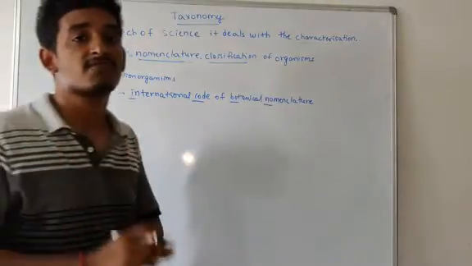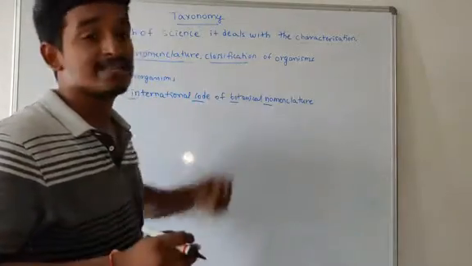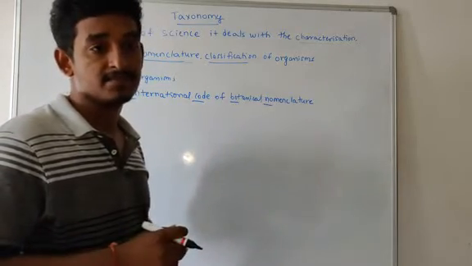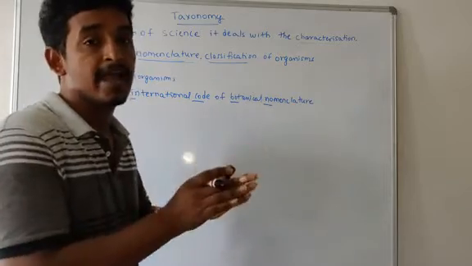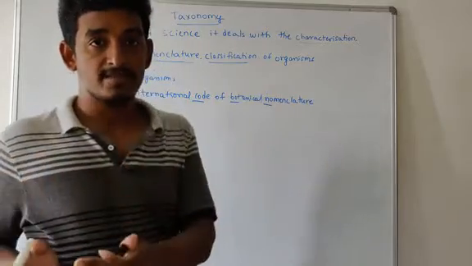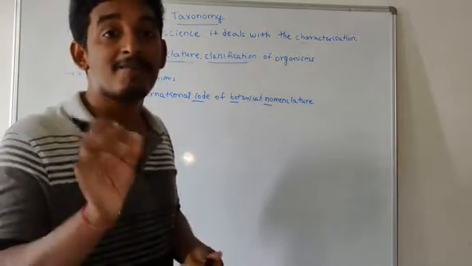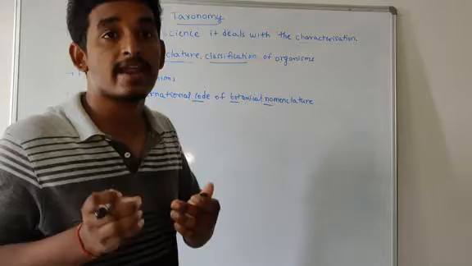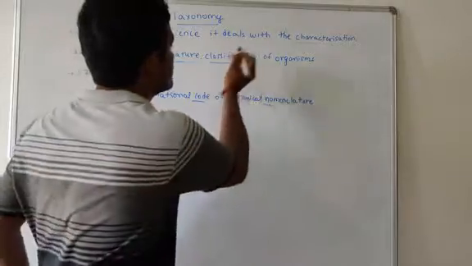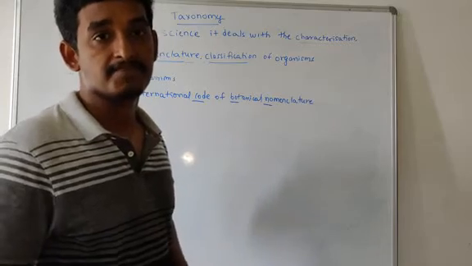So the next step is classification. Classification means after we provide a scientific name, we should classify the plant into various categories. For example, a newly identified plant shows certain family properties, like it is similar to Fabaceae, Solanaceae, Liliaceae or Asteraceae. Based on which family characters it shows, it comes under Fabaceae or Solanaceae or Liliaceae. That is called classification. So that is about taxonomy.